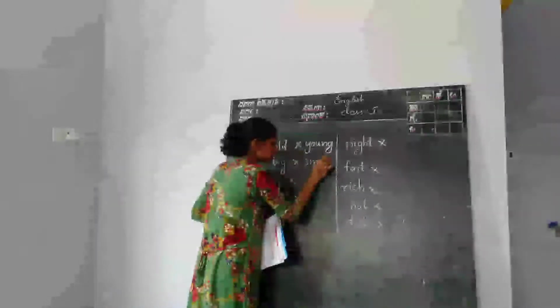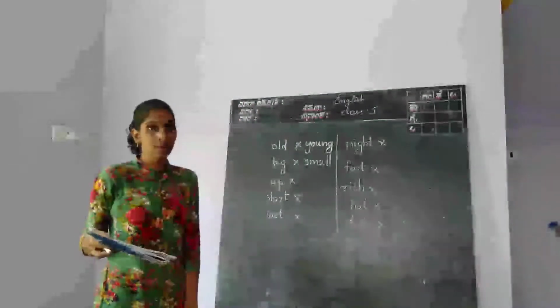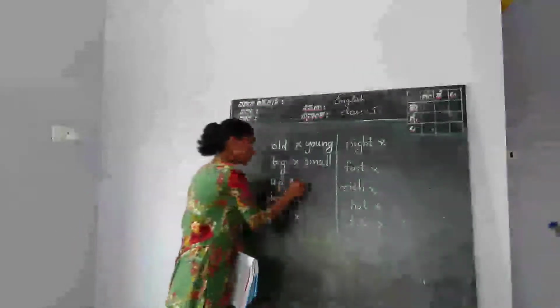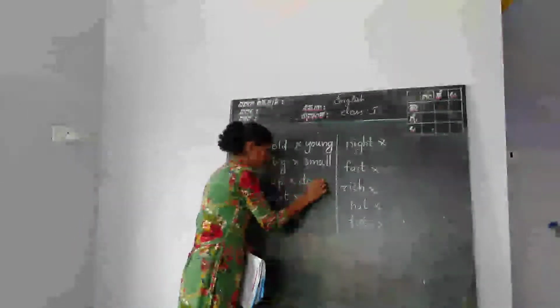Big opposite small. And please keep the books up and the shoes dash. Up opposite down. We know already, right? Up, down. Next.